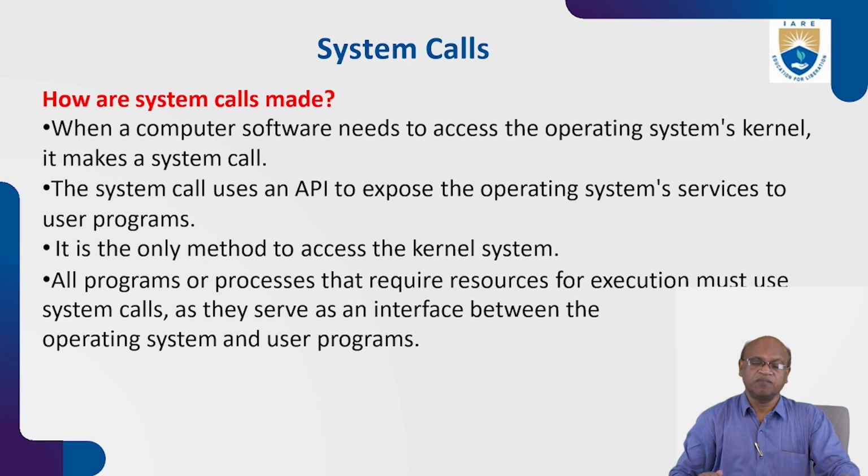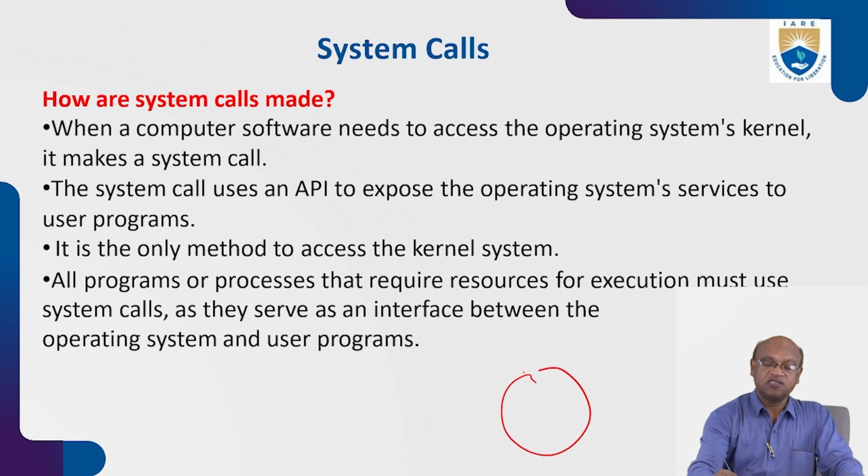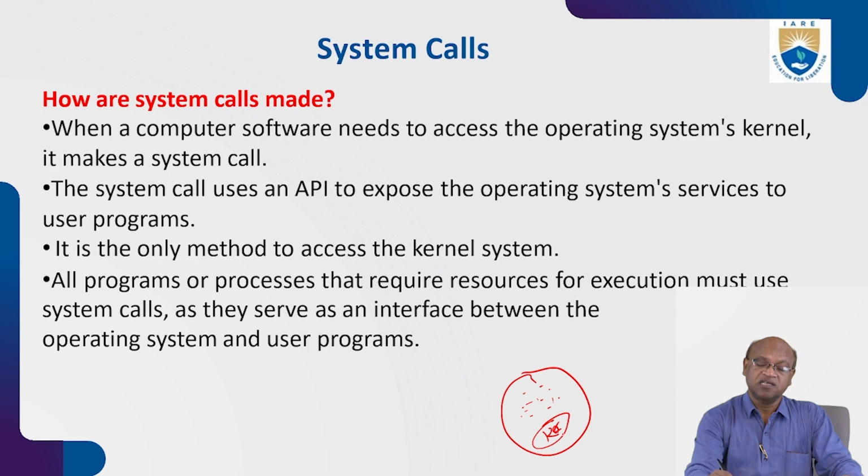In the OS there are a number of programs. All are .exe files, but out of these, some programs are kernel programs. What is the kernel? We already discussed it in the previous class. The kernel can interface with the hardware directly. Inside this kernel there are some system calls, and the system calls can directly interface with the hardware. That's the difference between the kernel and other OS programs.